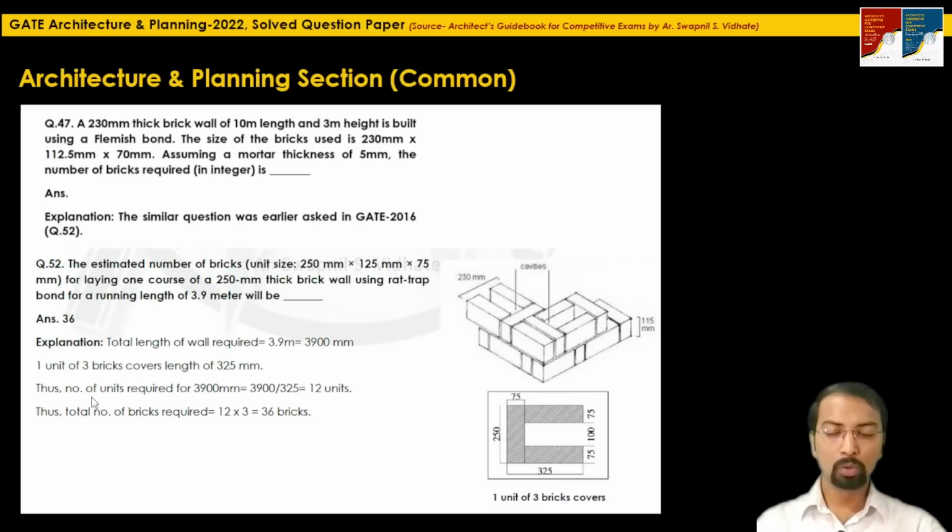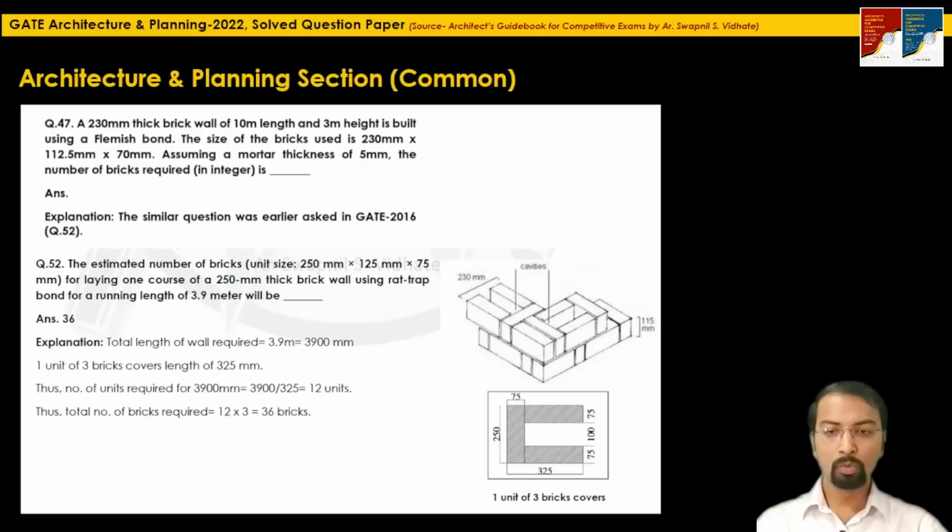So the total number of units required for 3,900 mm, the total length of wall, will be 3,900 divided by 325. That means 12 units comprising 3 bricks will be required to cover the entire wall having a length of 3,900 mm.